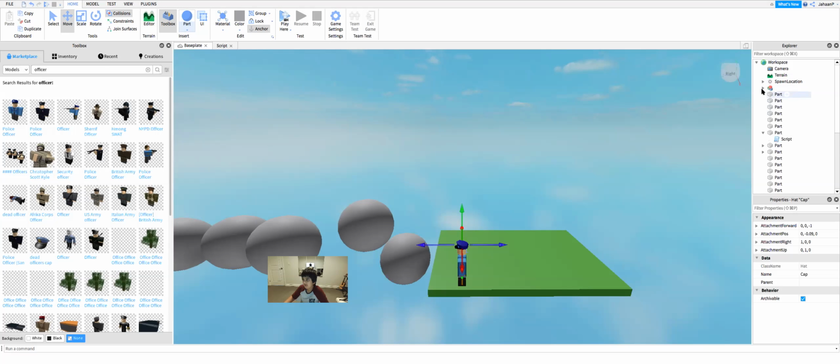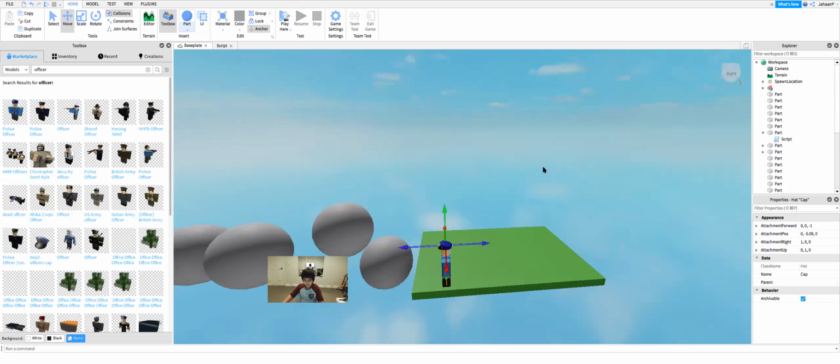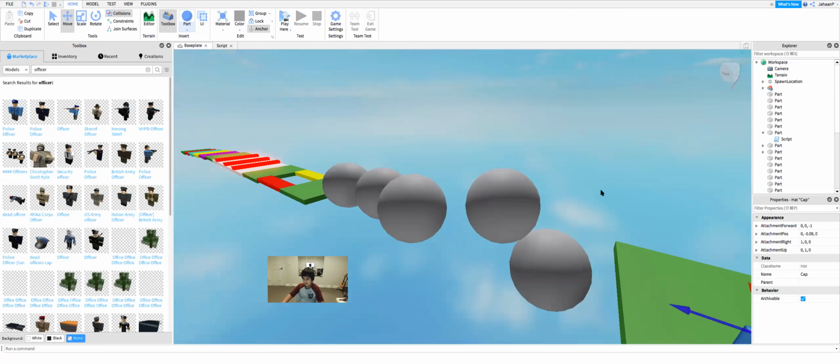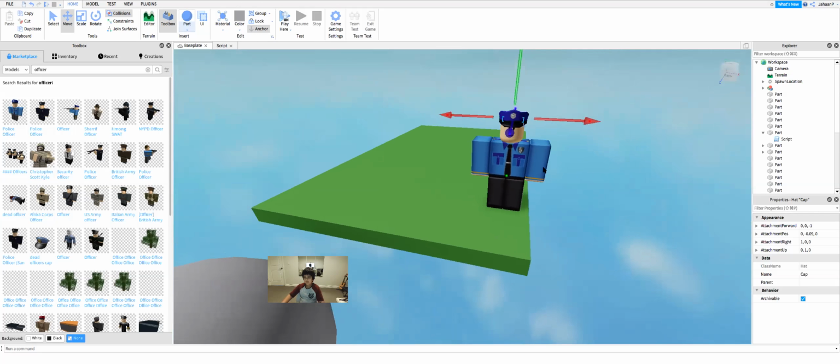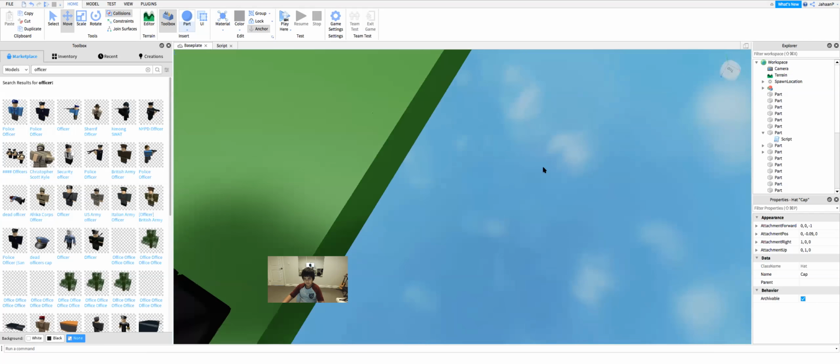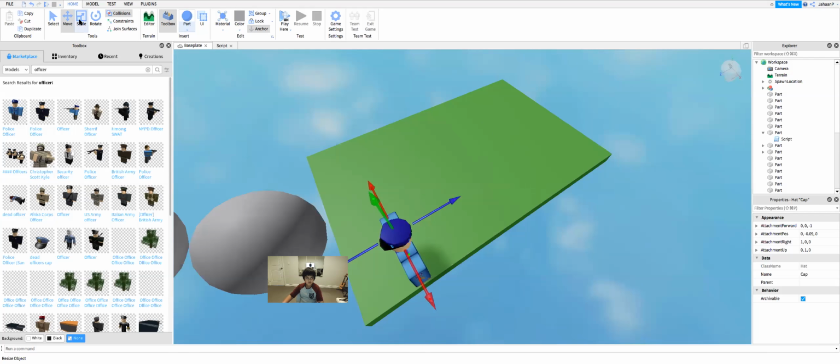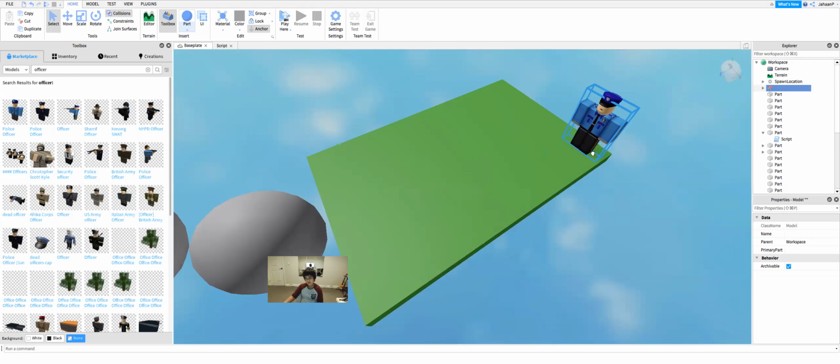Anyway, what you do is get this police officer. I'm just using a police officer because he's the only one I found who has an overhead GUI. You can watch a separate video on how to make an overhead GUI, but now let's just put this guy over here. And let's make this guy anchored fully.